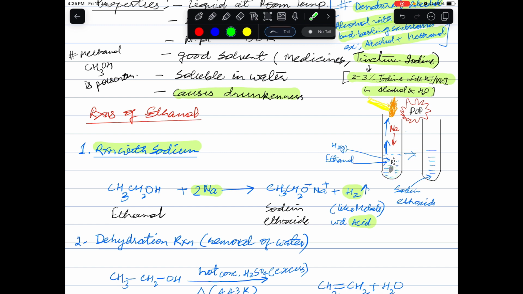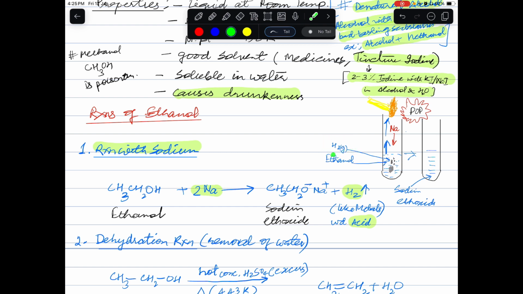What you observe after some time is that small bubbles are formed in ethanol, and when these bubbles come out of the solution, how can we check what these bubbles are? These bubbles are basically bubbles of hydrogen gas.